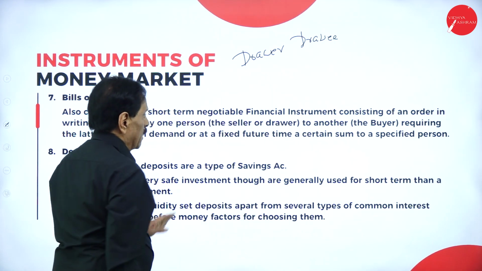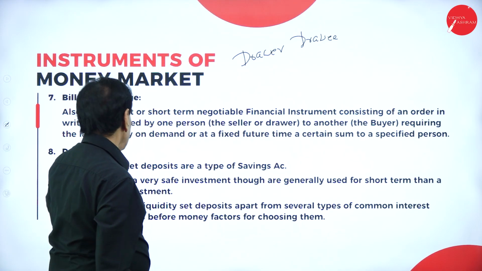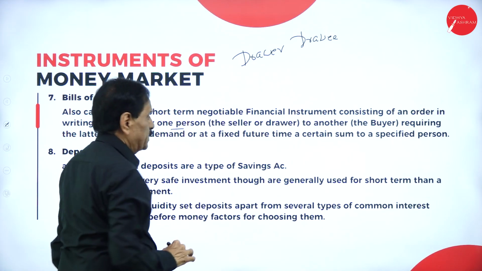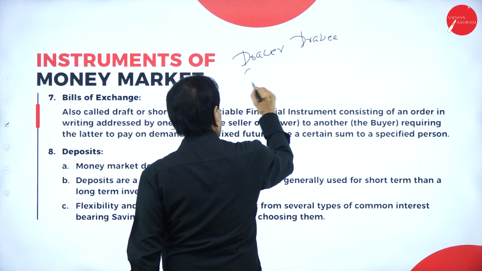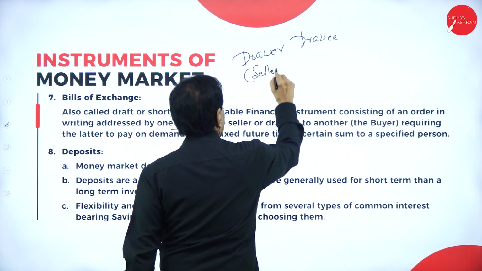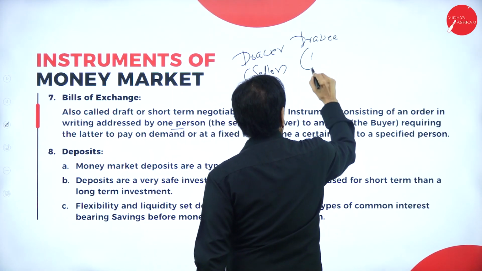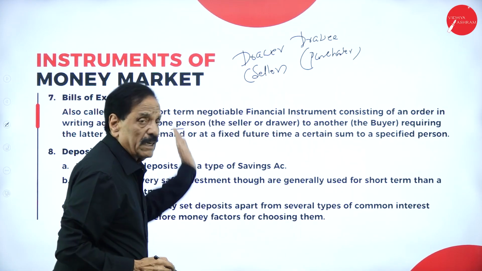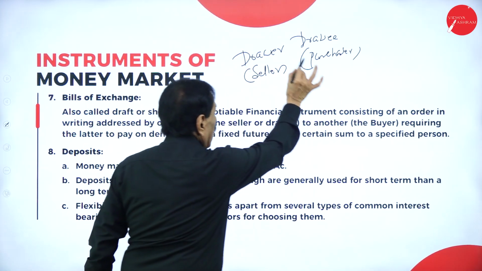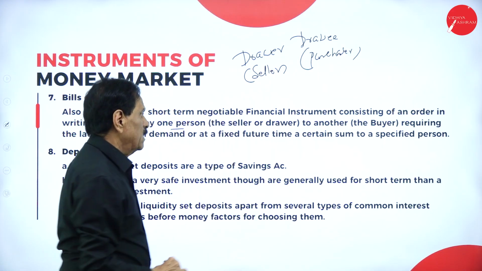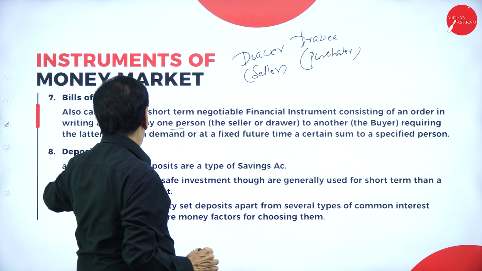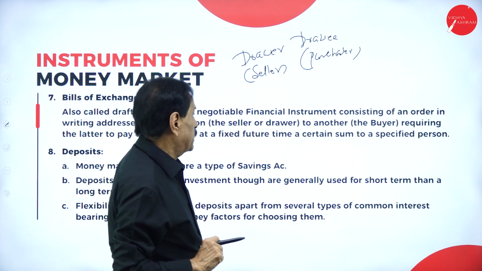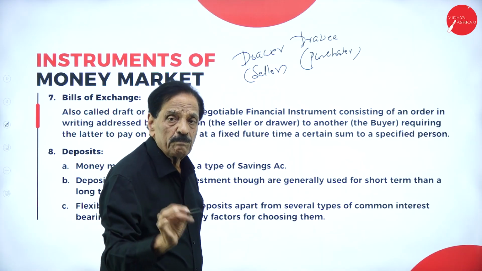The drawer is nothing but the person who is selling. The drawer is the seller. The drawee is the purchaser. So the drawer writes a bill of exchange saying that the drawee has to pay the money.